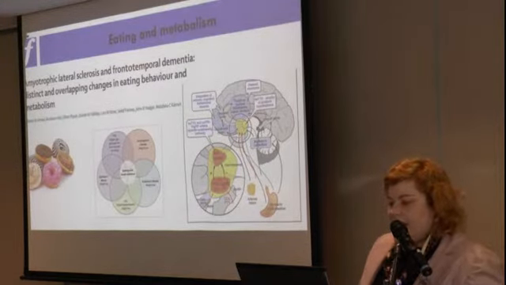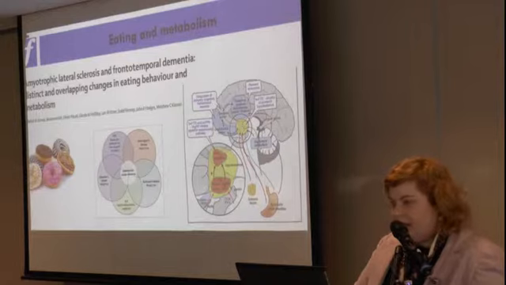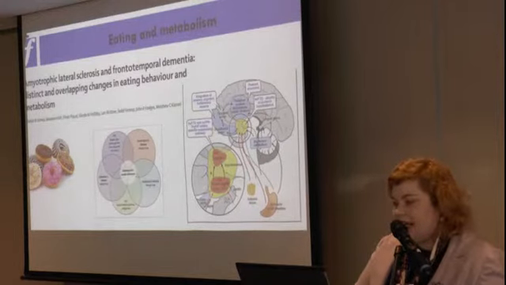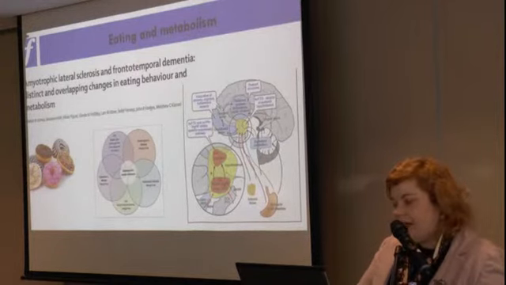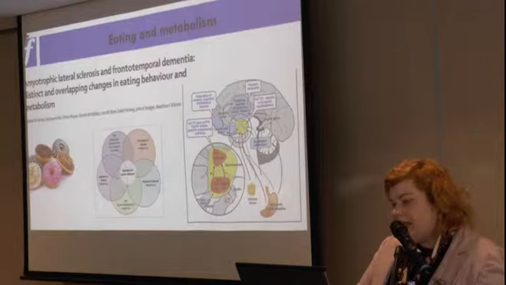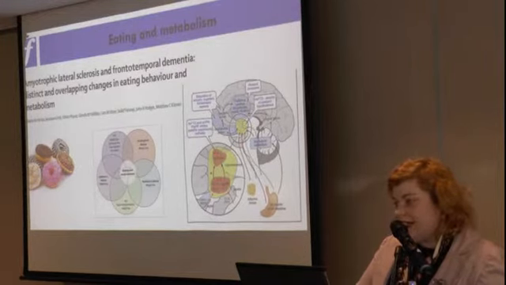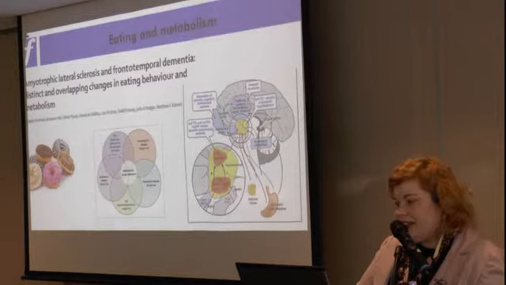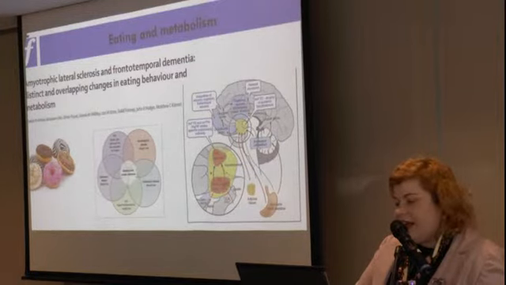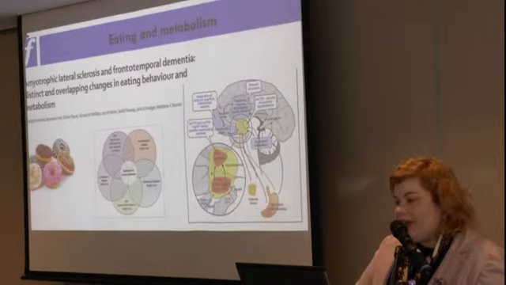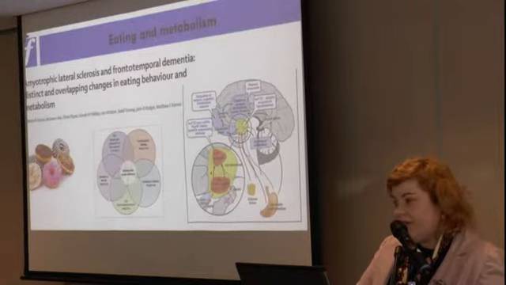The next symptom that I wanted to talk about that we see a lot in ALS and FTD is changes in eating and metabolism. And this is probably the question that I get asked most of all, what can we eat to help with the diagnosis of ALS? And it's actually quite complex because we know that in FTD there are quite prominent changes in eating behaviour. So patients can binge eat, they eat a lot of sweet food, they become quite rigid in what they eat.